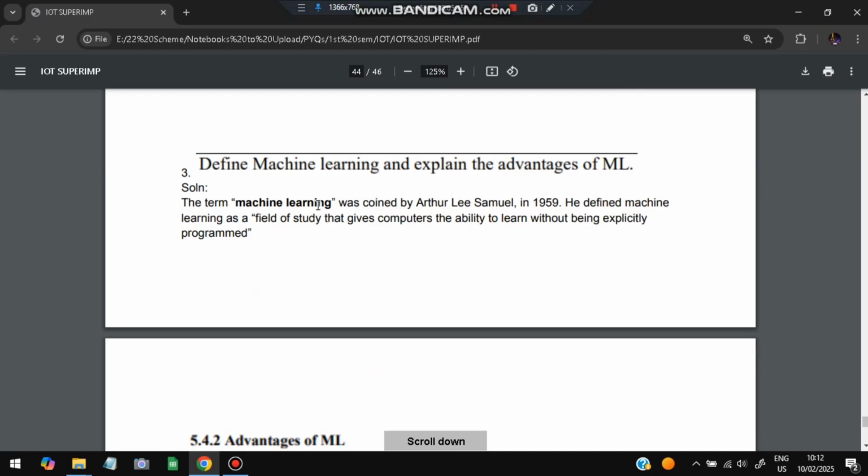Okay, moving on to the third important question: define machine learning and explain the advantages of machine learning. So what is machine learning? It is a field of study that gives computers the ability to learn without explicitly being programmed. It can learn by itself, by its own actions and feedback. It can learn and become better. That is called machine learning.